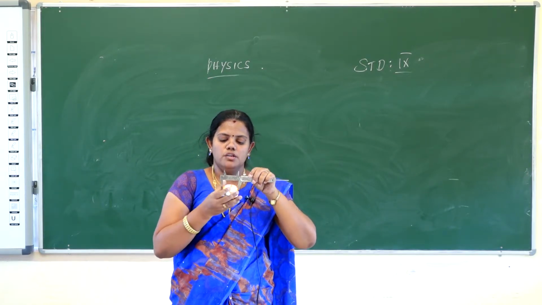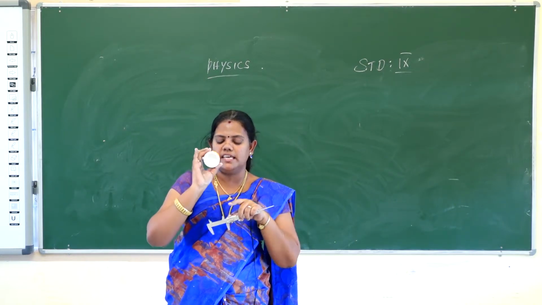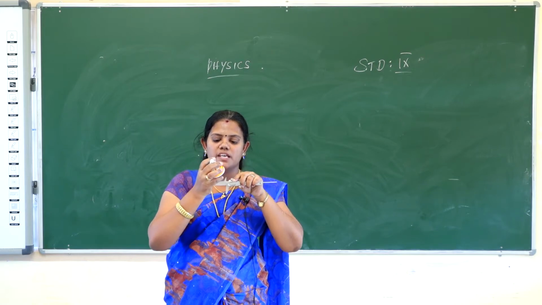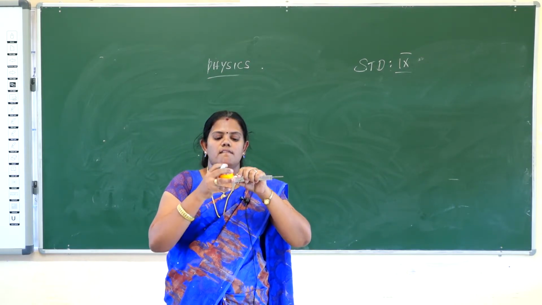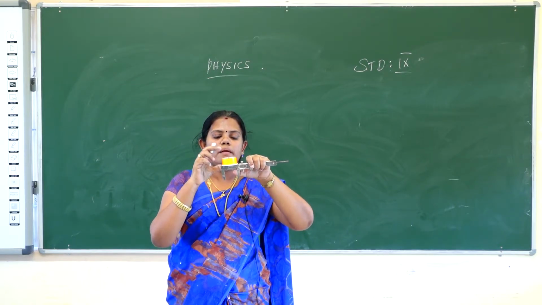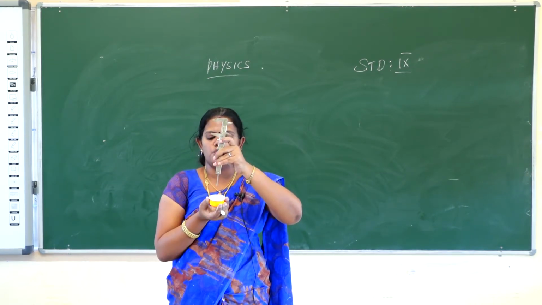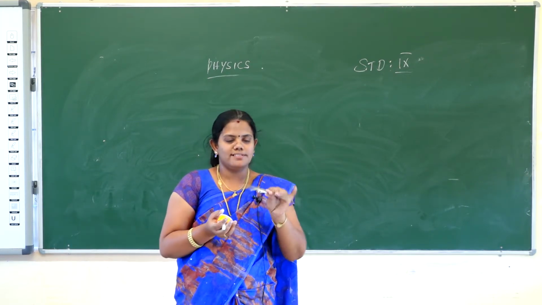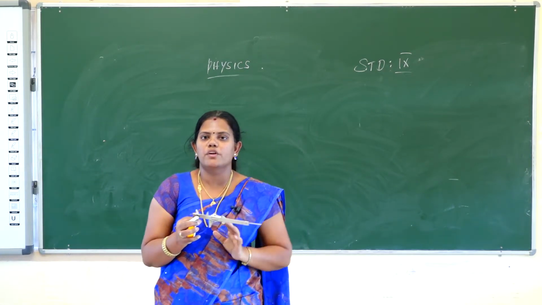But if you want to know the inner diameter of this thing, you should fix the top side, and then mention the inner diameter of this object. Suppose you want to know the depth of this object, you should measure that. So these are the three ways the vernier caliper is used to measure this object.